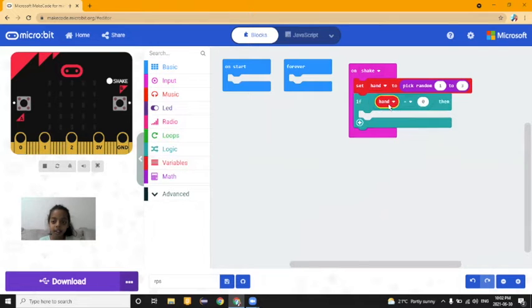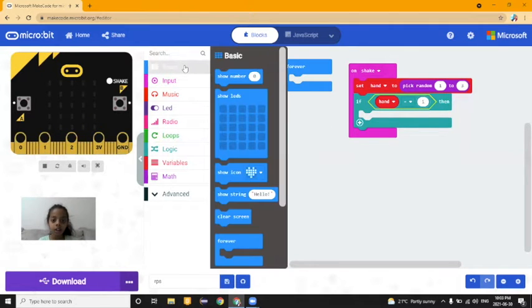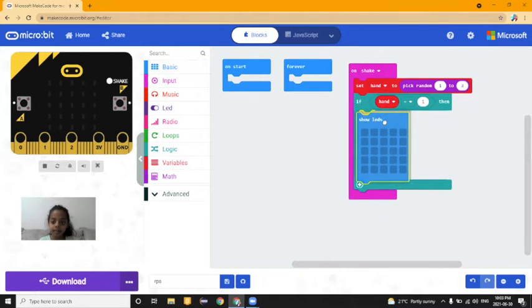We put it there like that. And if hand is equal to 1, then you go to the basic blocks, go to show LEDs, show rock. For a rock, I'm just going to fill in the middle squares. So if hand is equal to 1, then show LEDs rock.